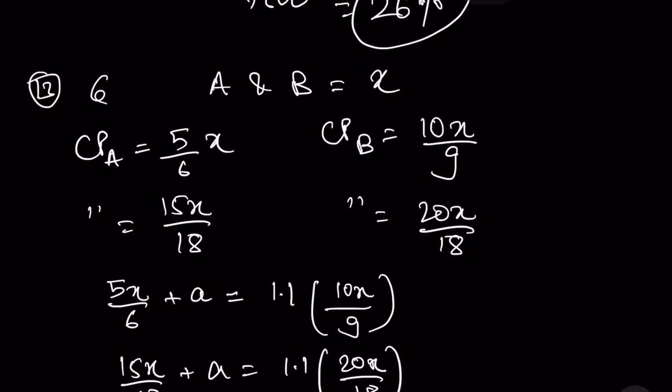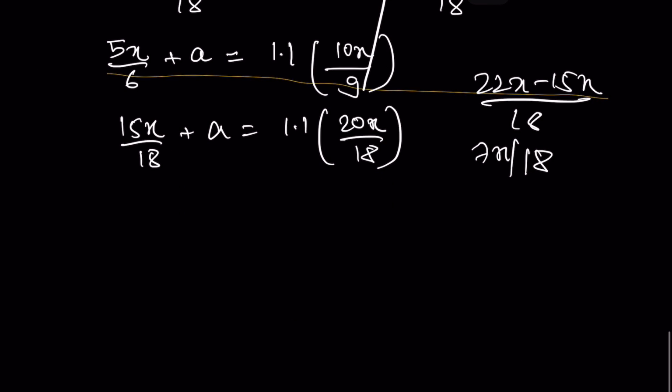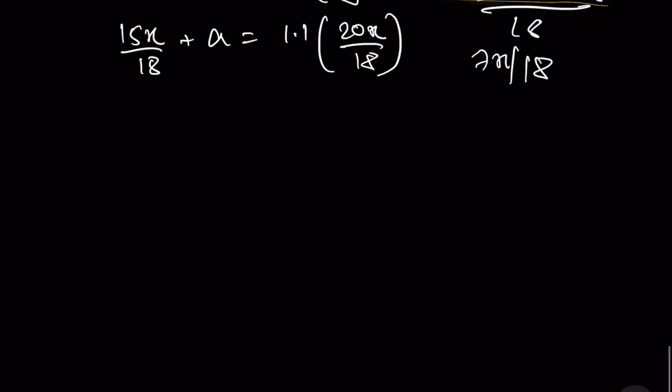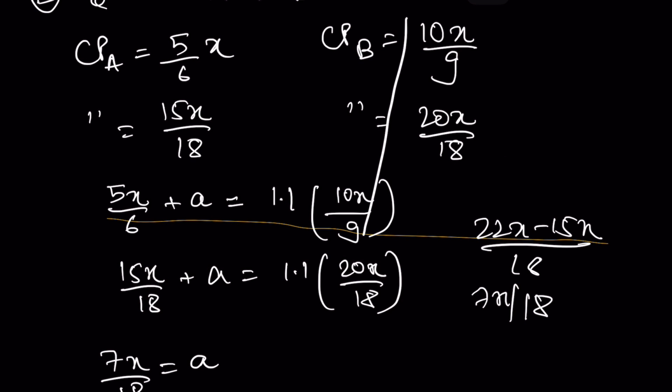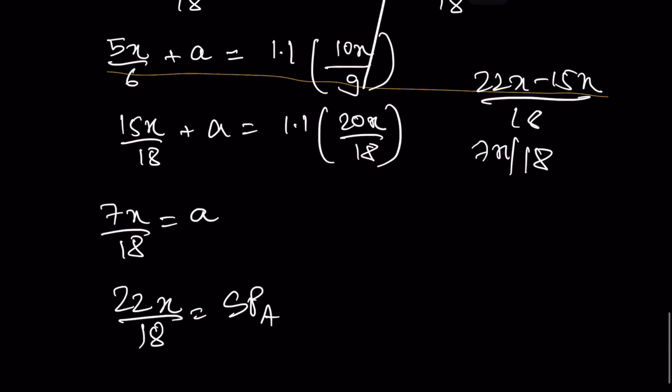Okay, so here it will become 22x minus 15x/18. That is 7x/18. ठीक है. Sorry. So now I know 7x/18 is equal to A. Okay. Now which means 22x/18 is equal to my selling price of A. ठीक है. I'm not sure if I'm going the right path. Let me see. Selling price of A. Okay.